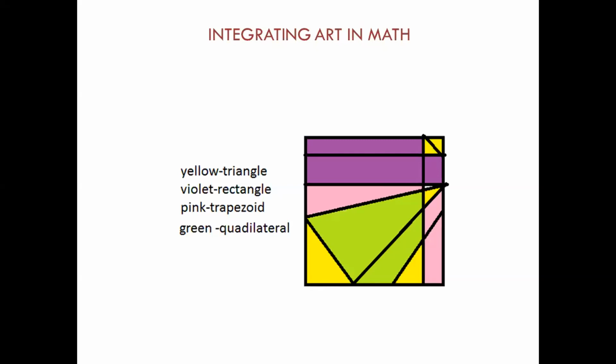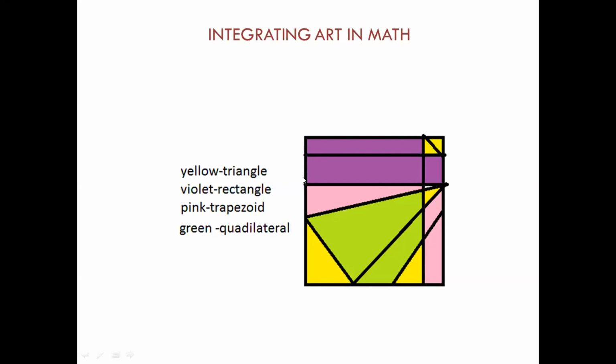lines across the square, and the only condition is that the line should start from one side of the square and end at the other side. There should be 8 lines, and you could draw these lines in any way you want. So each kid then comes up with different ways of drawing 8 lines across the square. And this is one of the answers, where after they draw, we ask them to